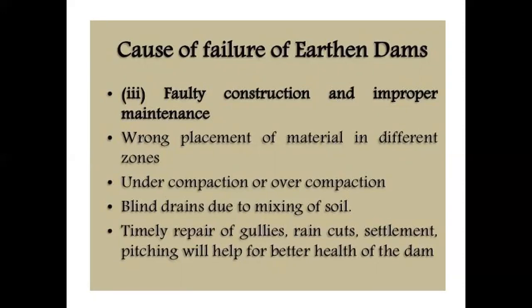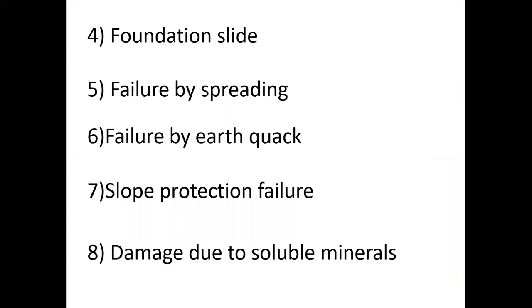Due to faulty construction and improper maintenance, earthen dams also fail. Wrong placement of material in the different zones, under-compaction or over-compaction, and blocked drains due to mixing of soils occur. Timely repairs of gullies, rain cuts, settlements and pitching will help for better health of the dams. Also, foundation slides, failure by spreading, failure by earthquake, slope protection failure, and damage due to soluble minerals also occur in earthen embankments.